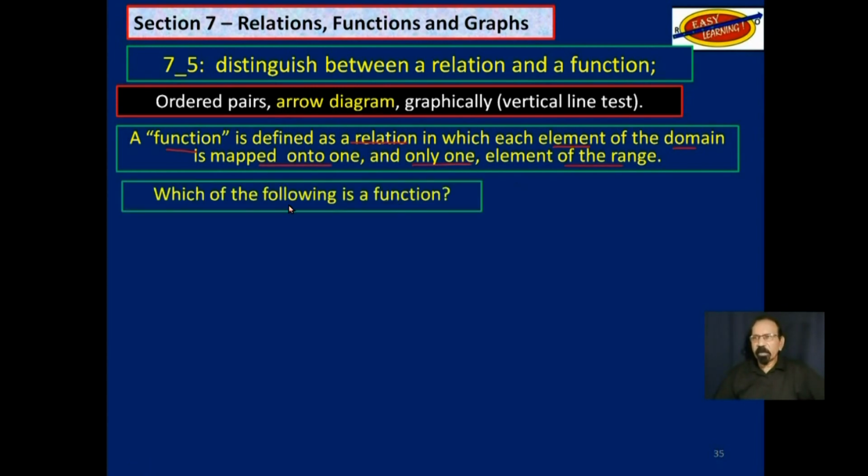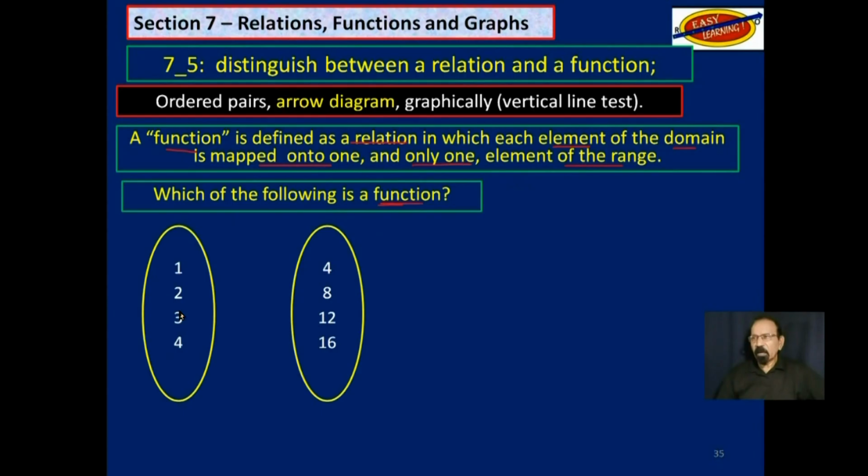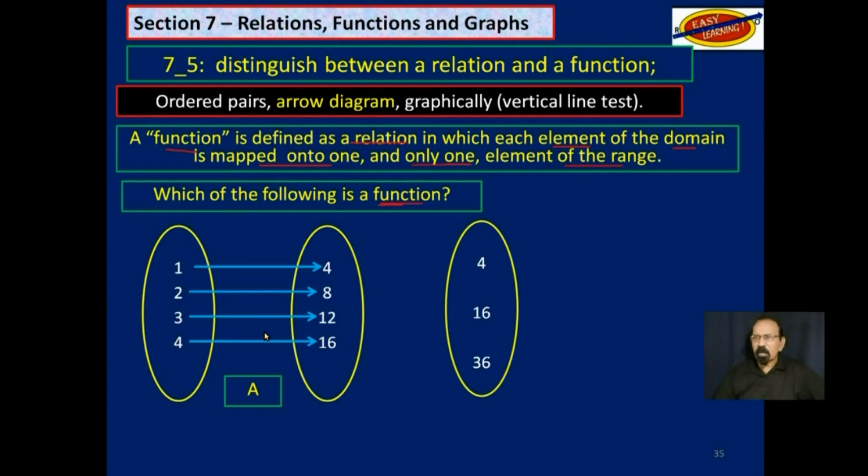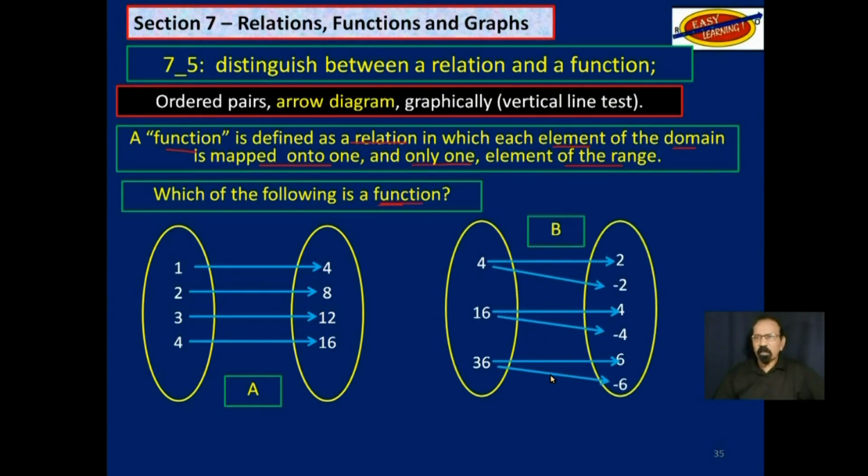Now, which of the following would be considered function? We have seen this before. If you have a domain on the left here and a codomain on the right with the range, and you have this relationship, let's call this A. And you have another one over here. Let's call that one on the right here B. Which of those would be a function? Now, both of them are relations. Which one, though, is a function?